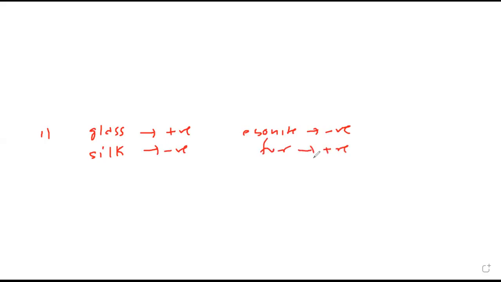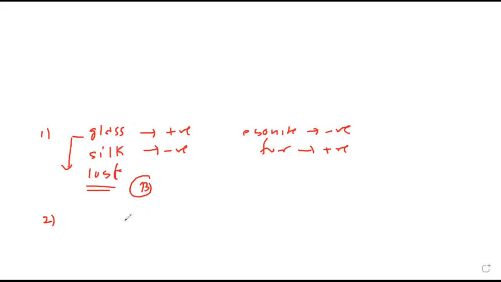They are saying it gains electrons from silk. Nothing happens with protons. So either it will give electrons to silk or it will gain. Positive means it has lost electrons. So it gives electrons to the silk. That is option B, the second one.